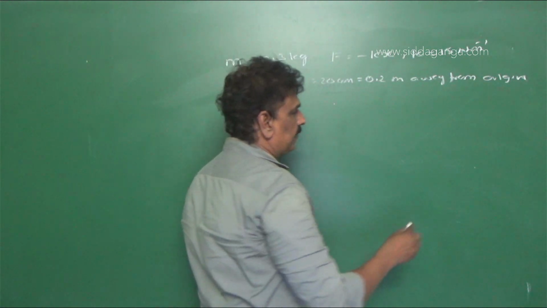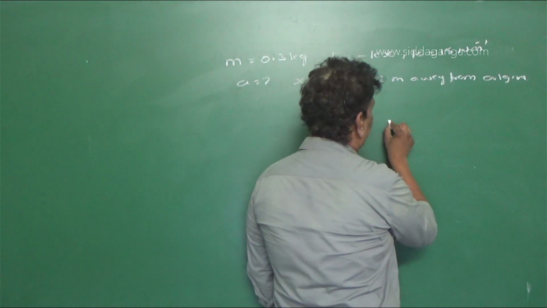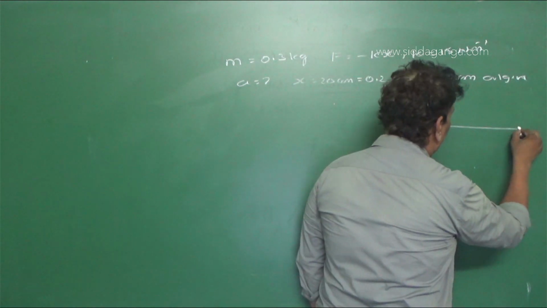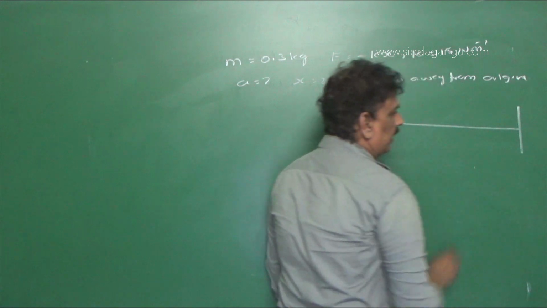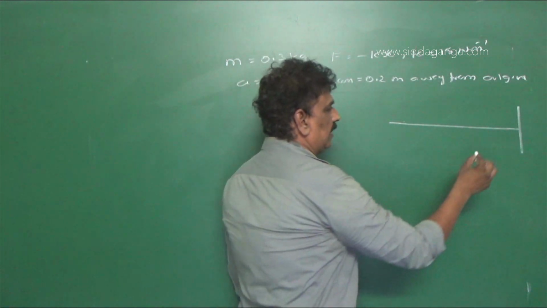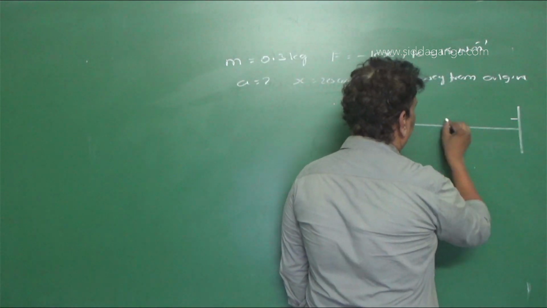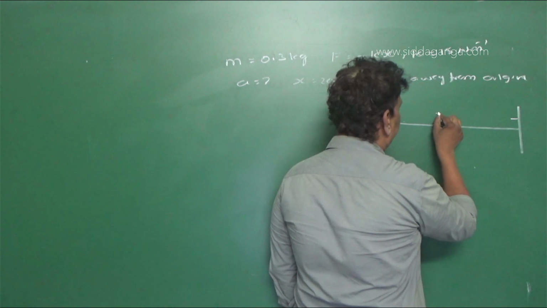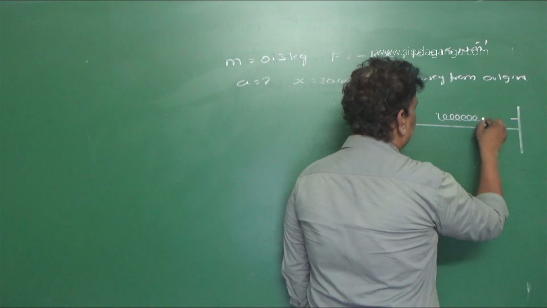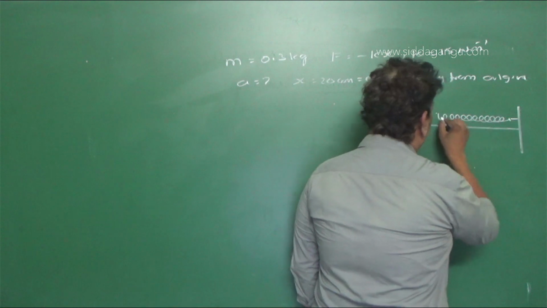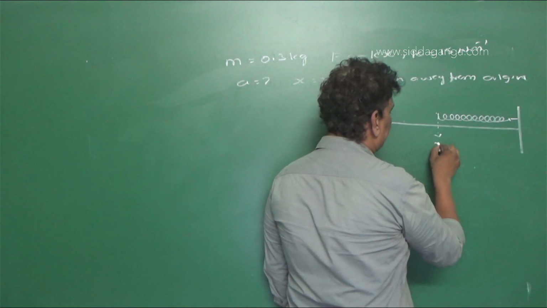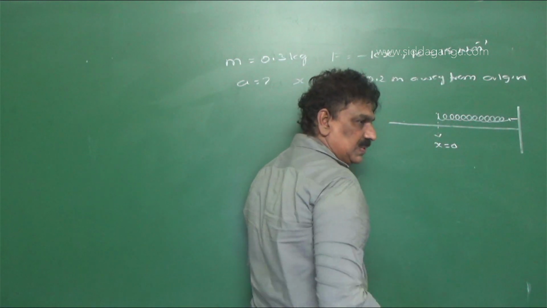Now we see it here. The question is, here we have a horizontal platform, here a rigid support. Now we are having a spring connected here. It is the rest portion, x is equal to 0.